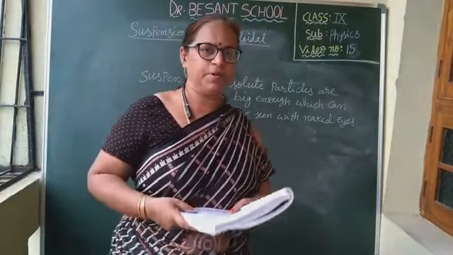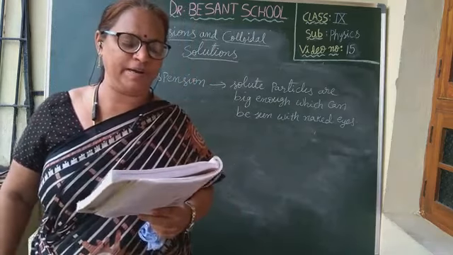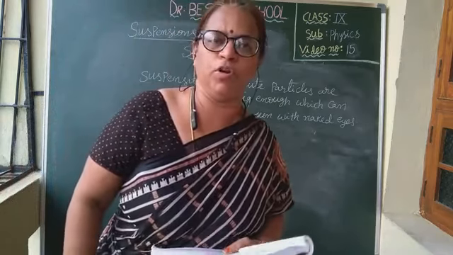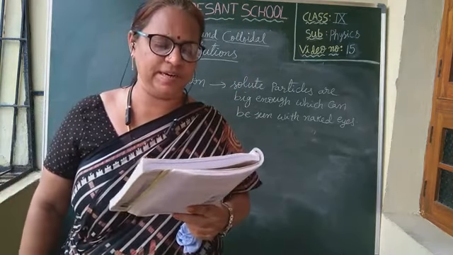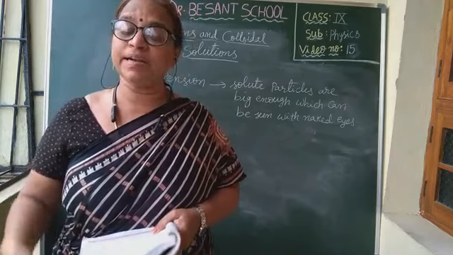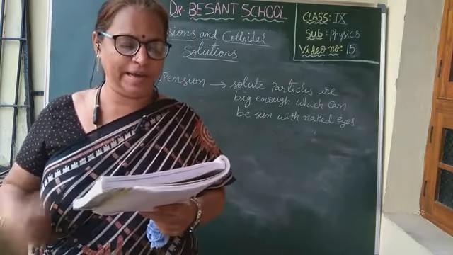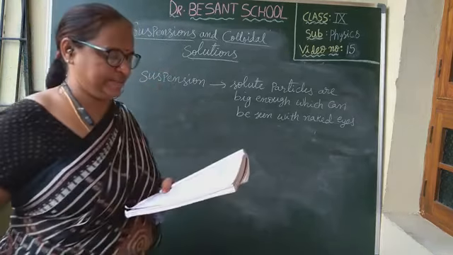See here. We are discussing suspensions, right? The particles of chalk did not dissolve but remain suspended throughout the volume of the water. So this is a heterogeneous mixture because the solute particles did not dissolve and are visible to the naked eye. Such heterogeneous mixtures are called suspensions.